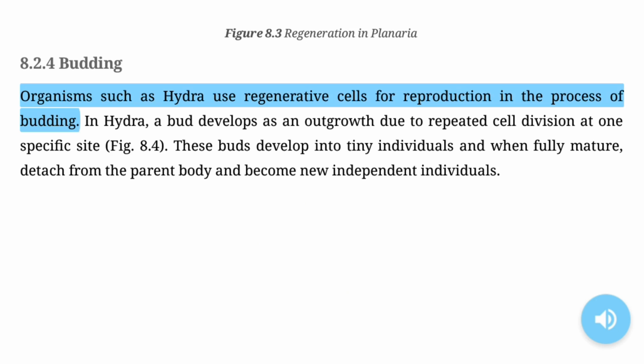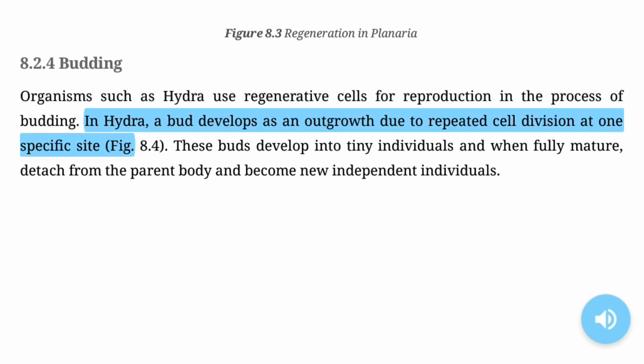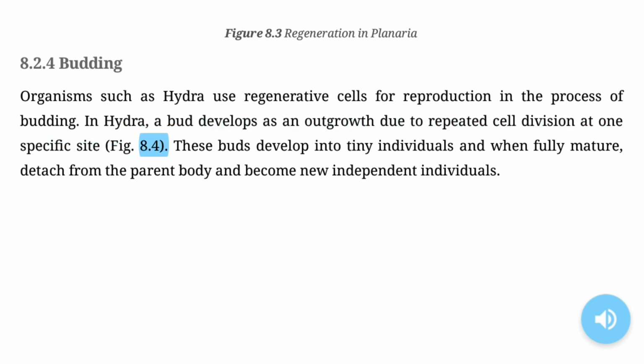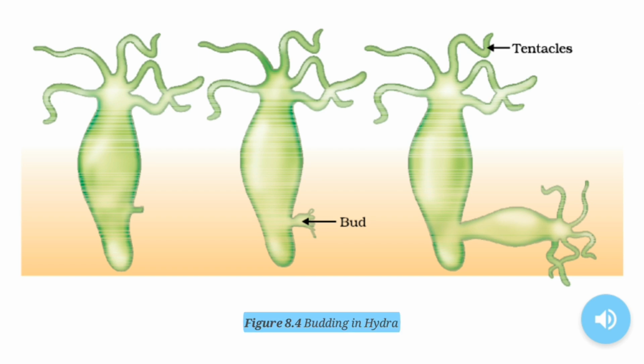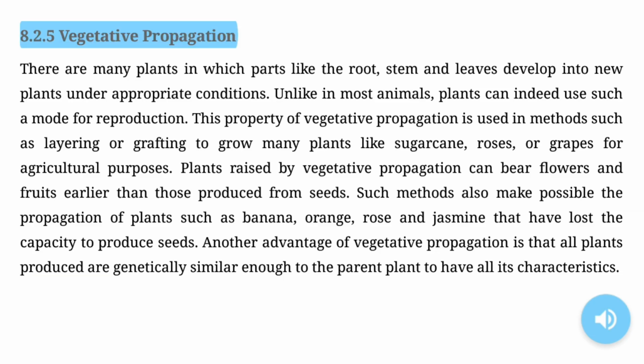8.2.4 Budding. Organisms such as Hydra use regenerative cells for reproduction in the process of budding. In Hydra, a bud develops as an outgrowth due to repeated cell division at one specific site. Fig. 8.4. These buds develop into tiny individuals, and when fully mature, detach from the parent body and become new independent individuals. Figure 8.4 Budding in Hydra.